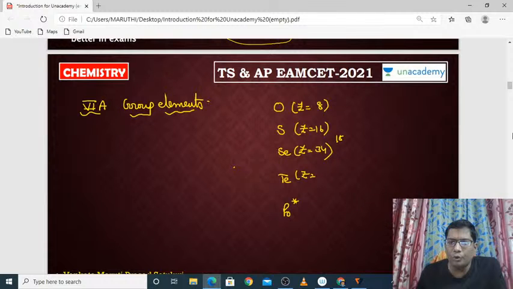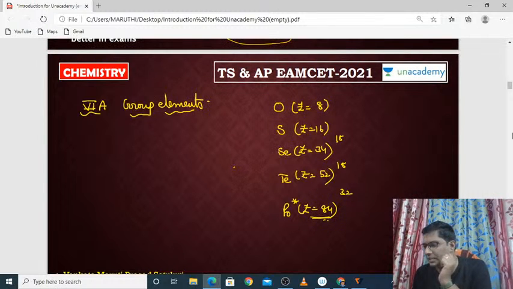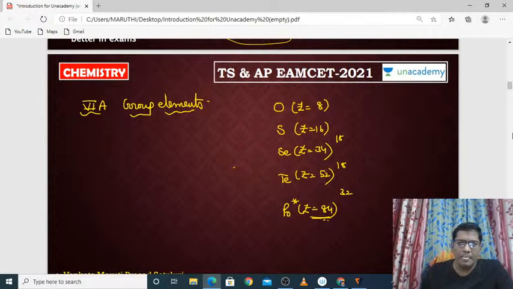And after that, if you don't know the atomic number of tellurium, again you have to add 18 to it. Then you will get 52. What about polonium? 32 you need to add. So 84 is the atomic number. Right? And what about the general electronic configuration?